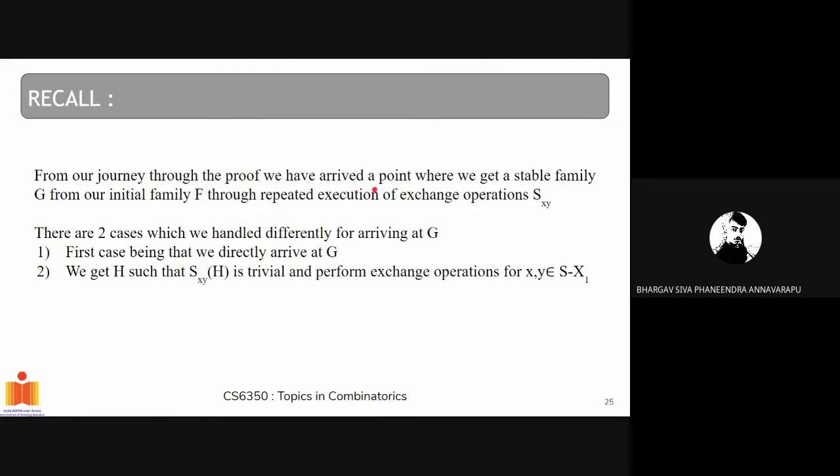So now we have a stable family after performing Sxy. We arrived at G in two ways: one of them being directly arriving at G, and the other being getting a trivial family H in between. For the first case, we defined x0 as 5, and for the second case we defined x1 as x comma y, where Sxy of H is trivial. And after we got the trivial family, we again performed exchange operations for x comma y belonging to S minus x1 until we got a stable family. So that's what we have done over here.